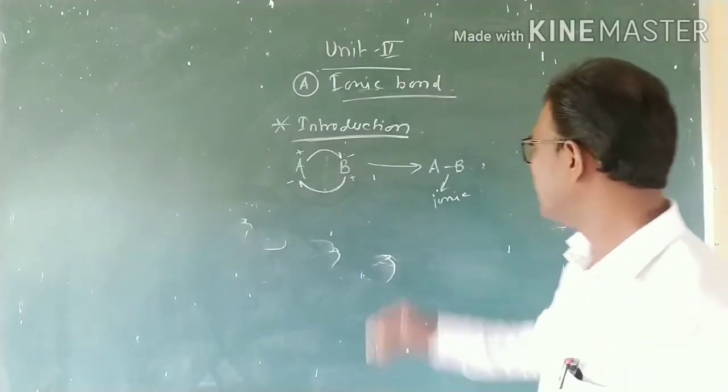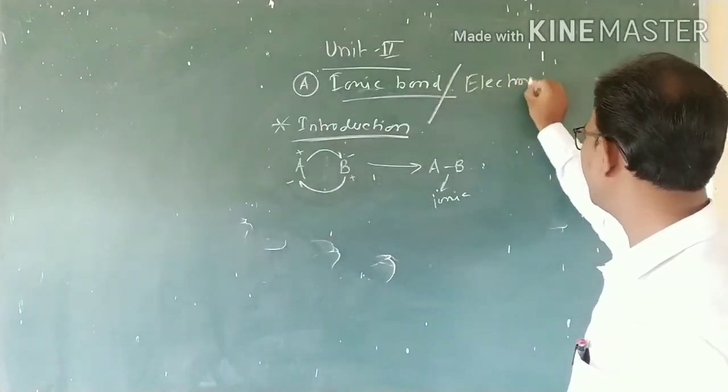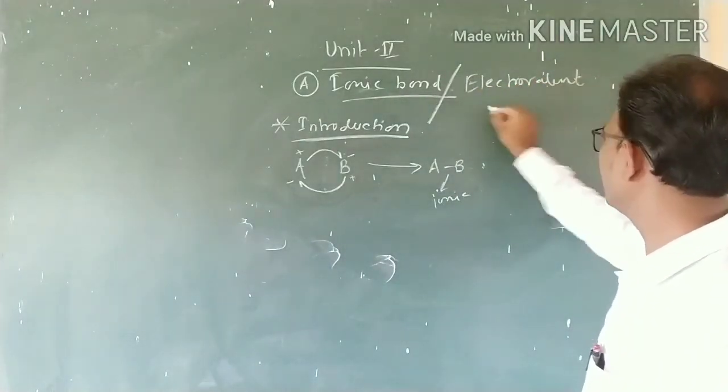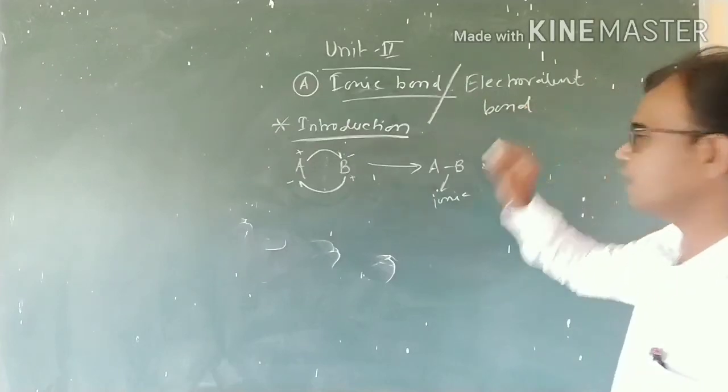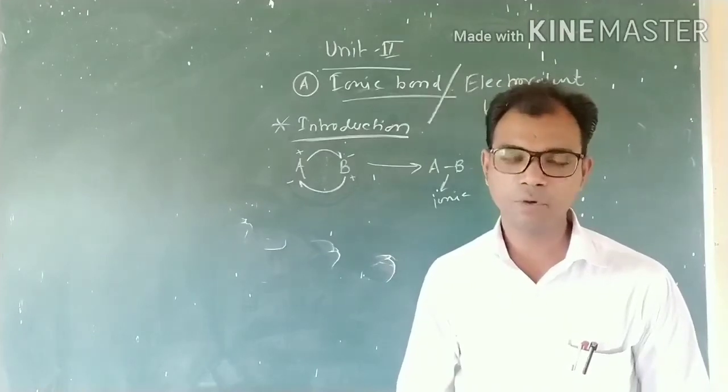That's why that bond is also called the electrovalent bond. That means the ionic bond is also known as the electrovalent bond.